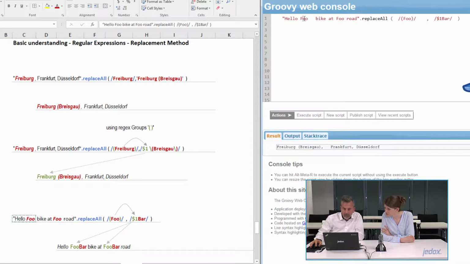In this case, we search for foo, also with parentheses, so it's a group, and we want to replace everything with the back reference to whatever is captured in the group, plus bar. Executing, instead of hello foo at foo road, we have foo bar now 2 times. So it's also being executed multiple times. Okay, yeah, this offers me a lot more flexibility.